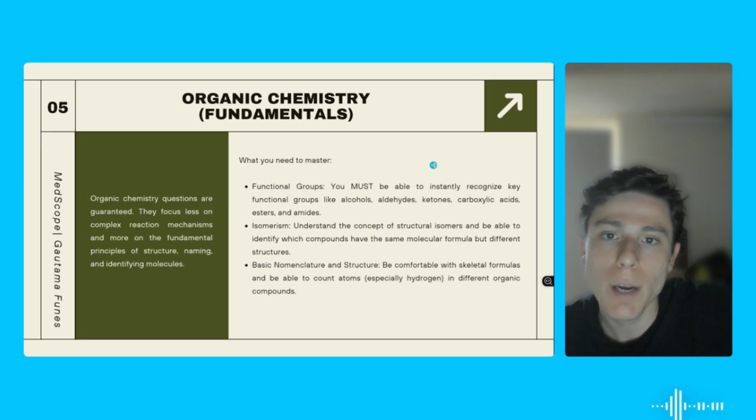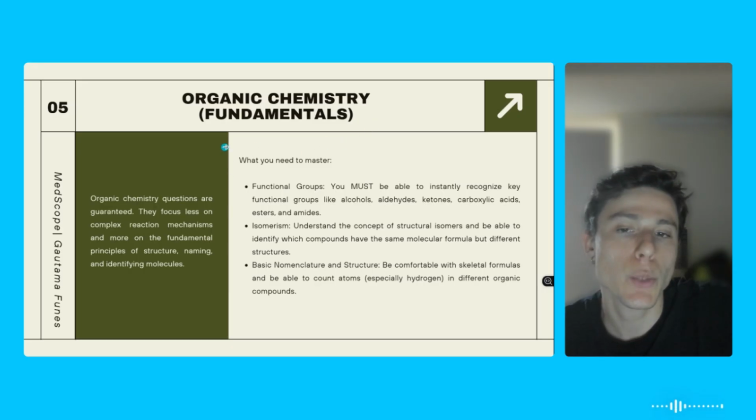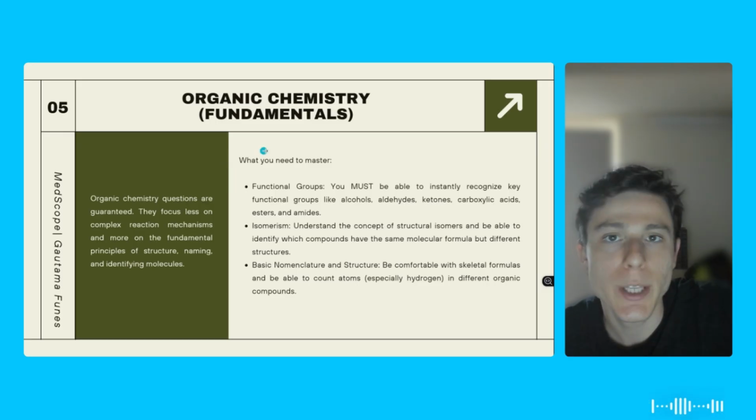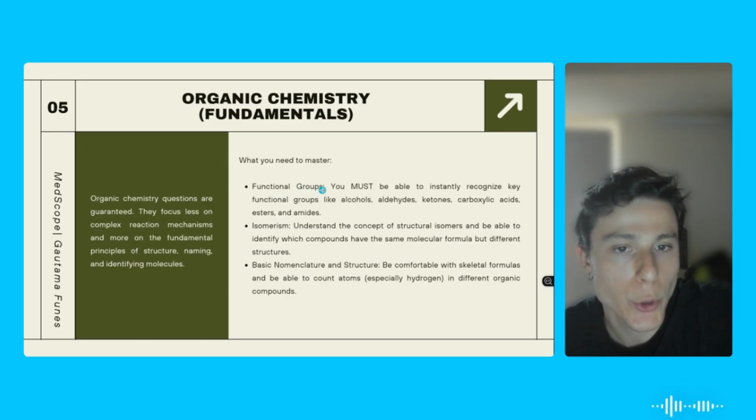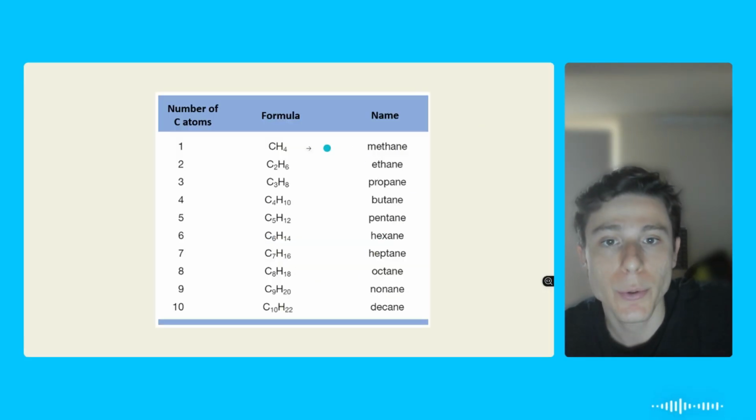So moving on, the last topic that I bring to you guys is organic chemistry. This is actually pretty fun. I don't think many people struggle with this topic here. I just want to call attention to a couple of things. It's really important for you guys to be aware of the functional groups, knowing how to identify them, be aware as well about isomeries, and knowing about nomenclature and structures because the IMAT will require this. So you're going to have to master these, okay, and understand these properly.